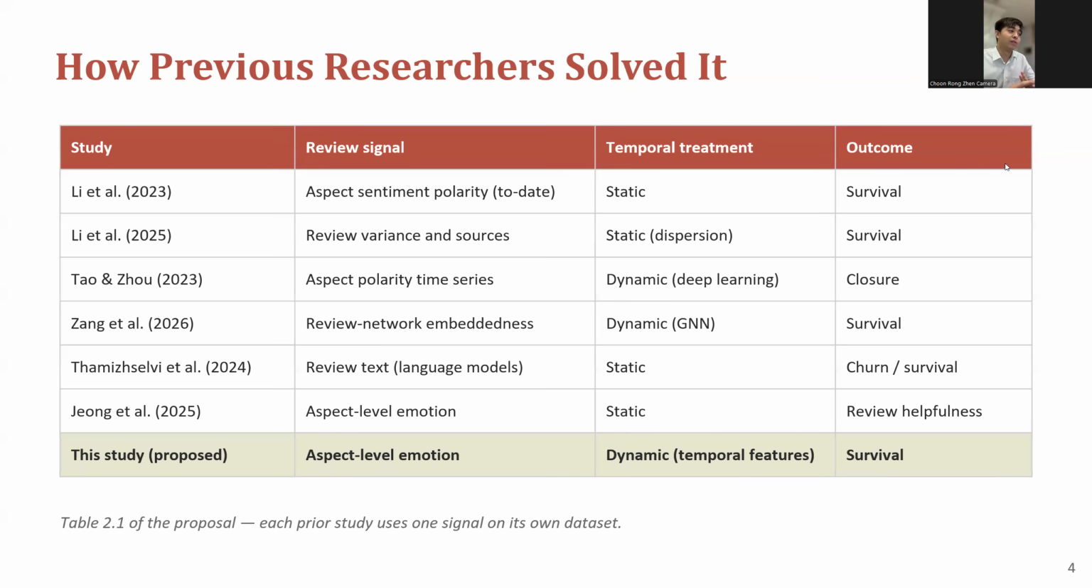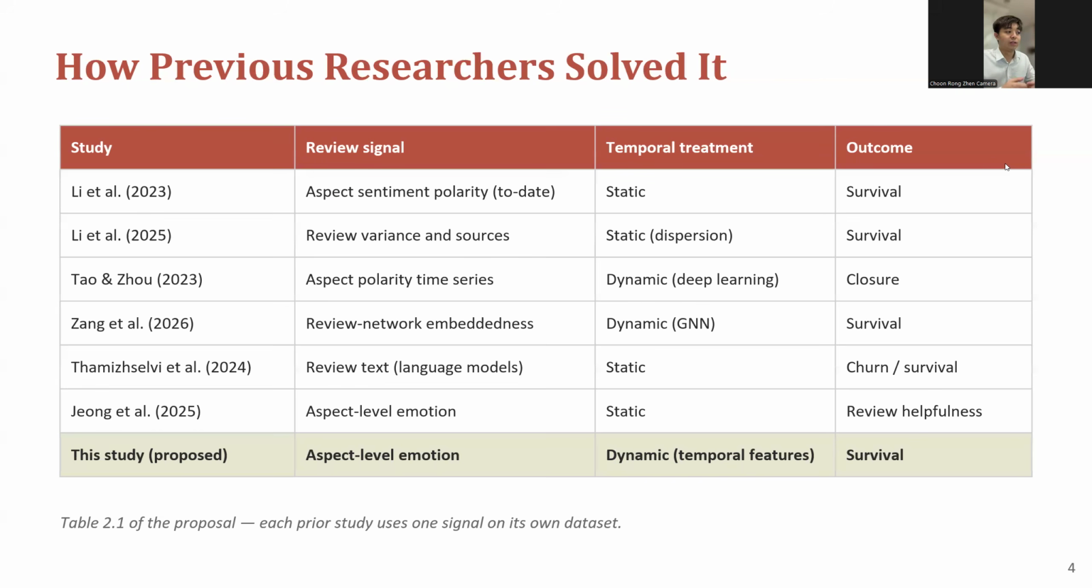Tamizelvi and his research partner is based on review text, using a language model, and the temporal treatment is static. The outcome is the probability of churn rate and survival. Then John and his research partner is on aspect level emotions, and the temporal treatment is also static. The outcome is review helpfulness, which is how reviews can help restaurants improve or determine how to increase their revenues.